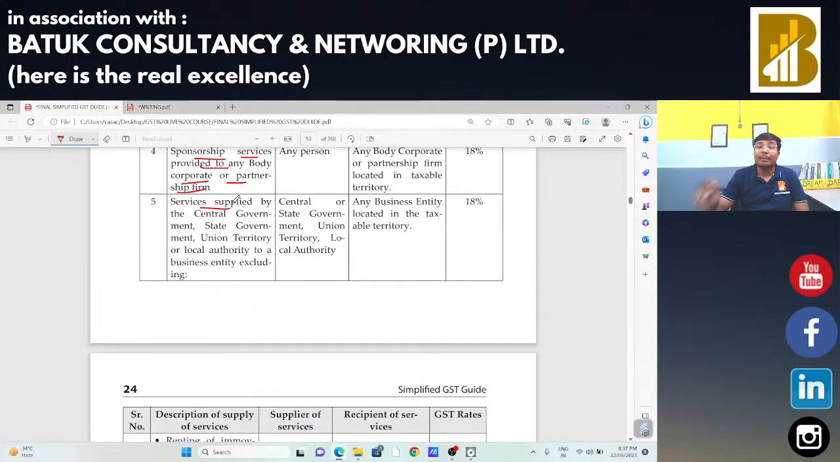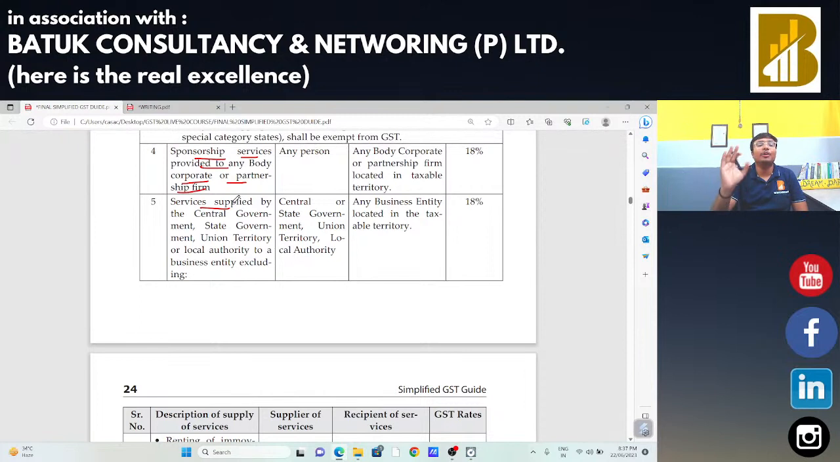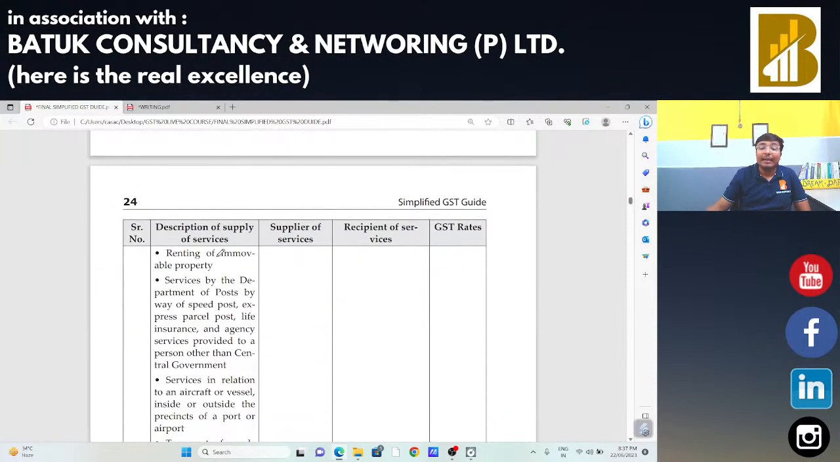Any service which is supplied by the central government, state government, union territory or local authority, in that case the recipient is liable to make the payment of taxes. That central government, state government, union territory or local authority is not going to make the payment of taxes. But there are certain exceptions to this case. Renting of immovable property: if the central government, state government, union territory or local authority provides a building on rent, the reverse charge mechanism provision will not be applicable.